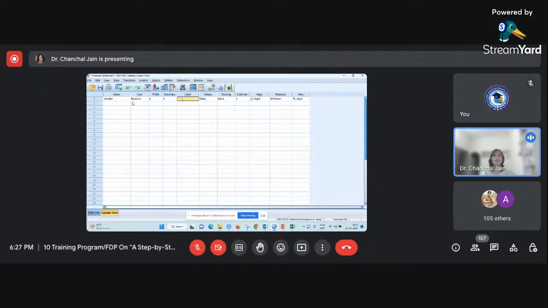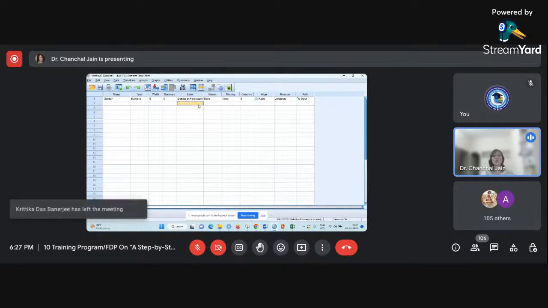Label is nothing but one more way of elaborating the name of the variable in a better manner. For the understanding purpose, suppose I have written there the gender. If I want to write gender of participant, gender of student, whatever I want to write here, without any problem, keeping space between two or more than two words, we can write that in the label.